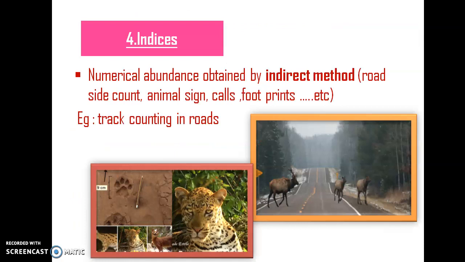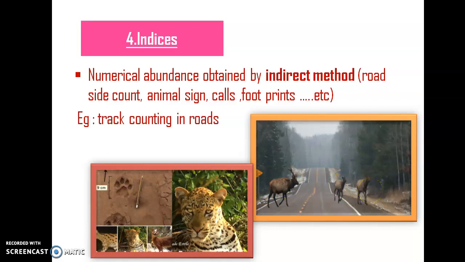Then the last one is called indices. By using indices, we can also determine the size of a population. Then what is meant by indices? We are measuring the numerical abundance of an organism by means of indirect methods like roadside count, animal signs, calls, footprints, etc. By estimating all these, we can determine the size of a population. For example, you can see that some animals are moving along the road. So by counting the number, we can determine their population size.